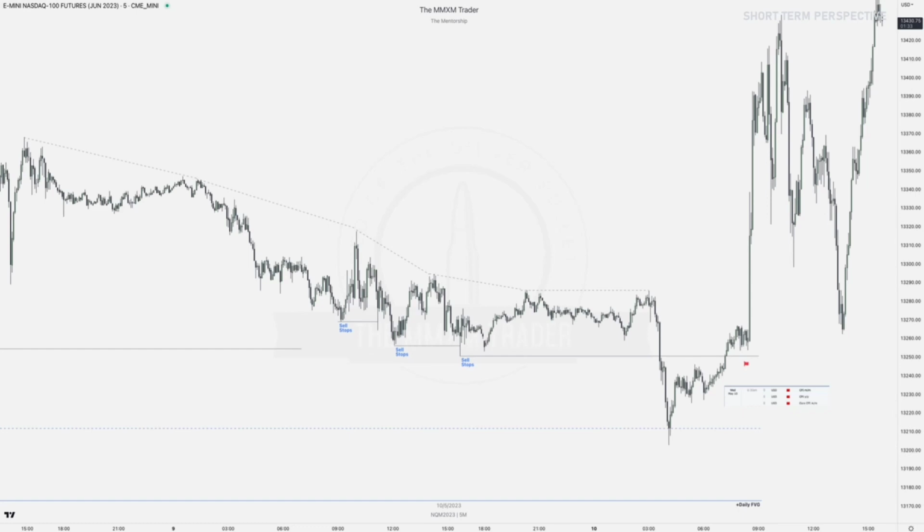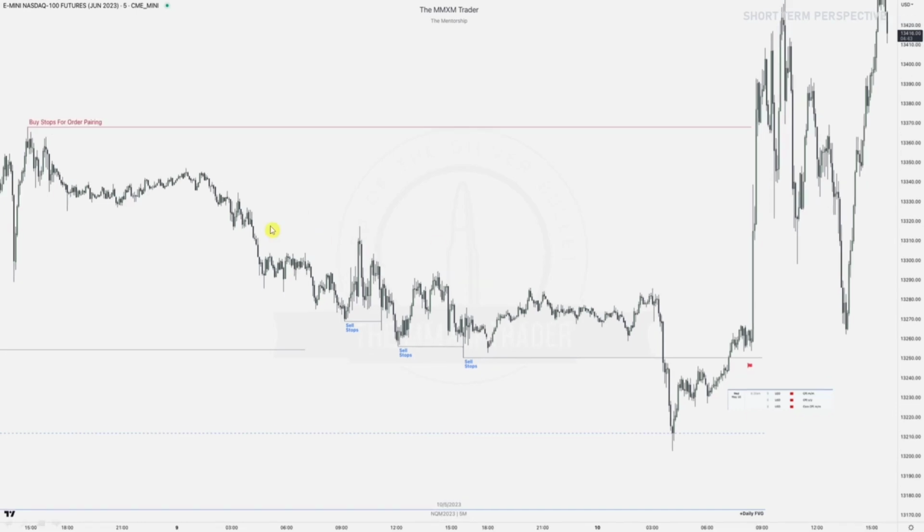Now I do not advise trading CPI because you can get slipped very hard, so this is just an example, and again, I don't advise trading CPI. We've got those buy stops up here for order pairing, which makes sense. There's no order pairing anymore down here because we already took out those sell stops prior to that news event, and all that engineered liquidity has been taken out with that news release.